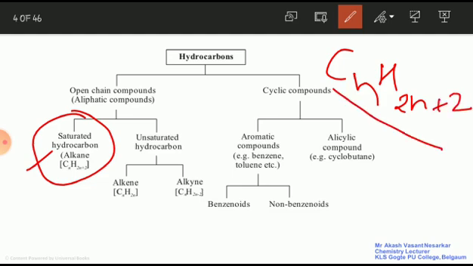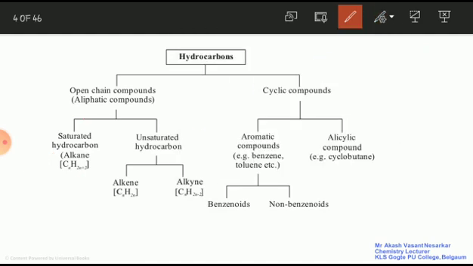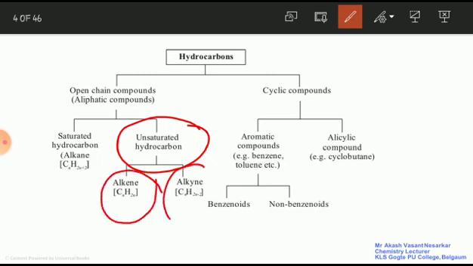And about this formula we have already discussed in our previous unit, right? Yes, students. Okay, now the second one is unsaturated hydrocarbon. The unsaturated hydrocarbons are further classified into two types, alkene and alkyne.